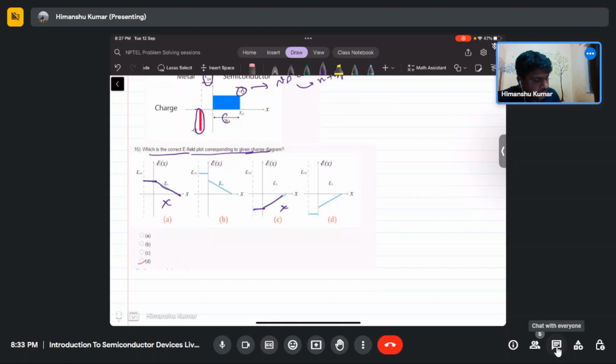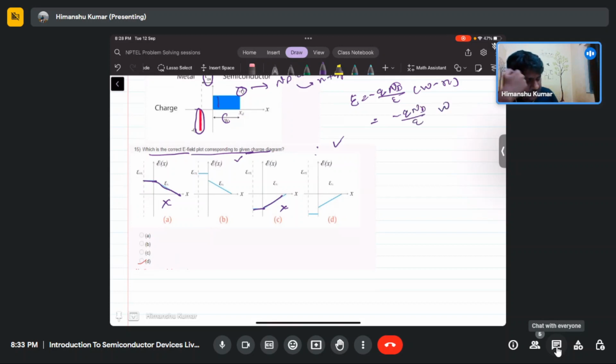So either option B or D can be correct. But for option B, this charge is positive, so integrating this charge, the electric field is minus q Nd by epsilon times (W minus x). This Nd is positive, so the field will be this. At x equals 0, the field will be minus q Nd by epsilon W.